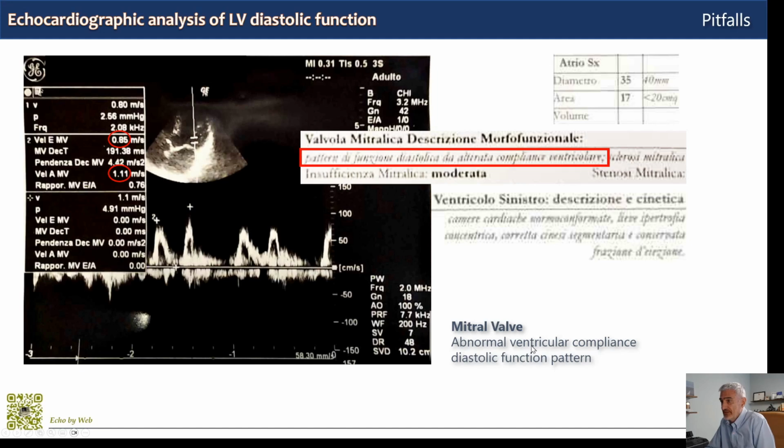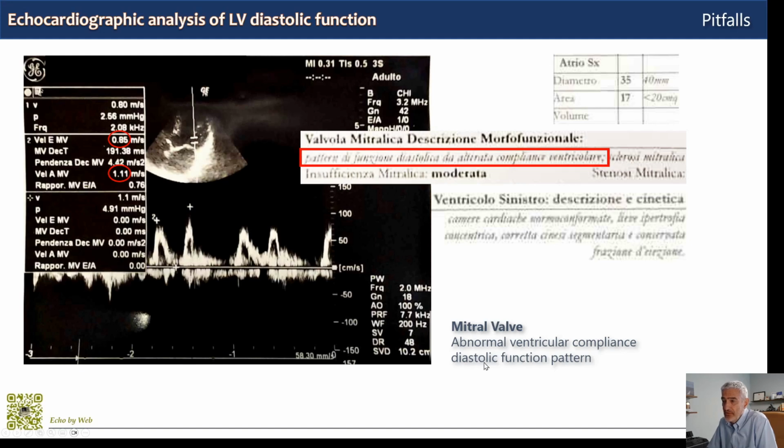It's abnormal ventricular compliance diastolic function pattern, which is completely wrong. As we have said, this pattern here is completely normal. And the cardiologist here only did a mitral flow measurement, not any other of the many measurements he could have made for diastology. So diastolic function here is normal.